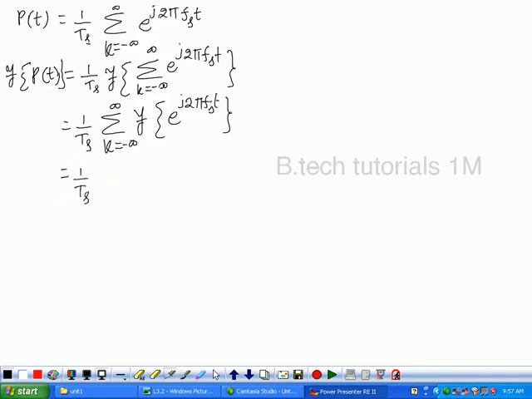What is the Fourier transform of e power j omega naught t? 1 by 2 pi.